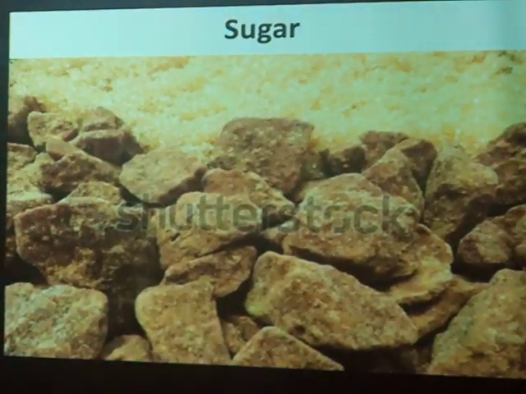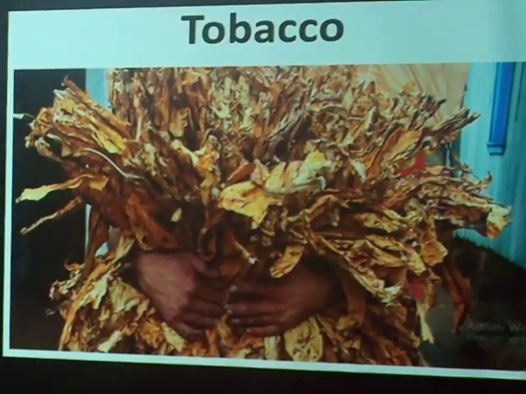Next, sugar. I want to repeat that this sugar was in its crude form. You can see the color. It was in its crude form. So it was taken to Europe for further purification. Then they would consume it later. Also, we had tobacco. Tobacco was grown widely in America and taken to Europe for processing.